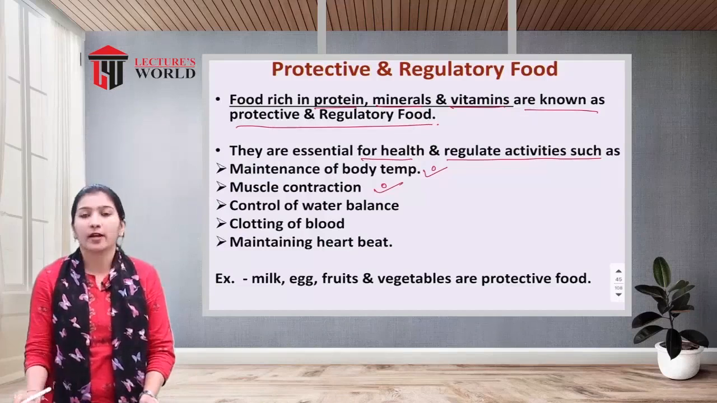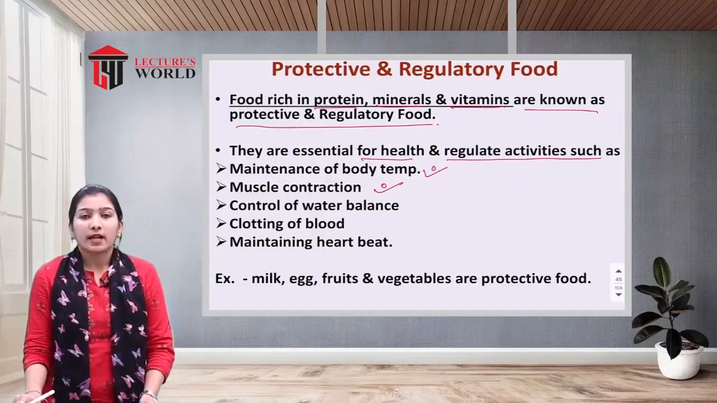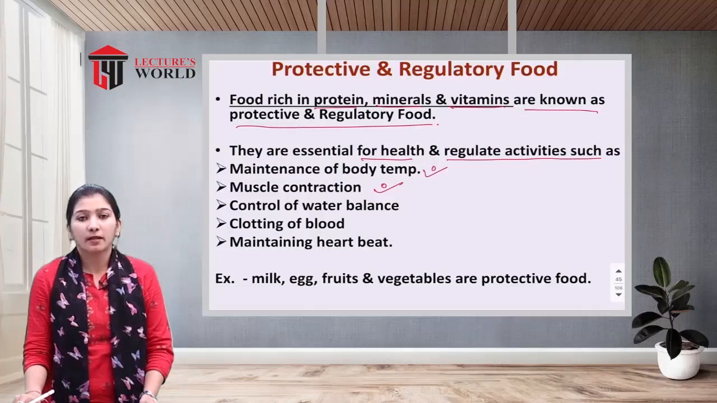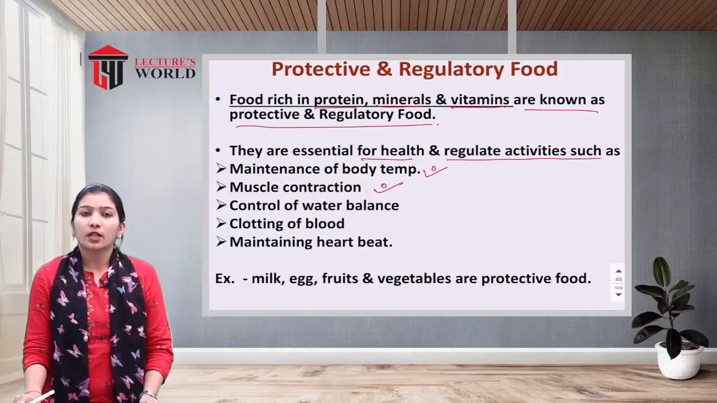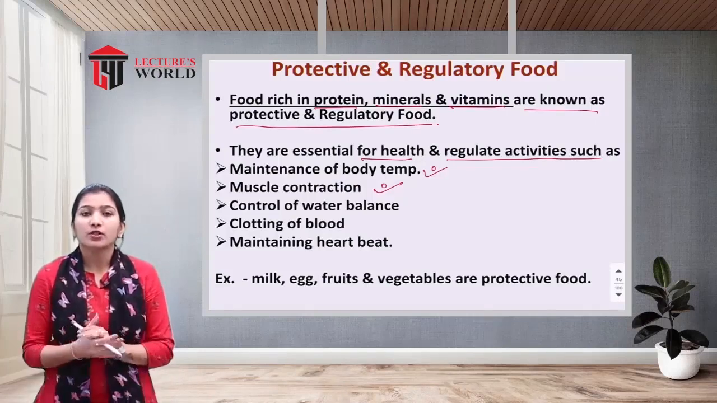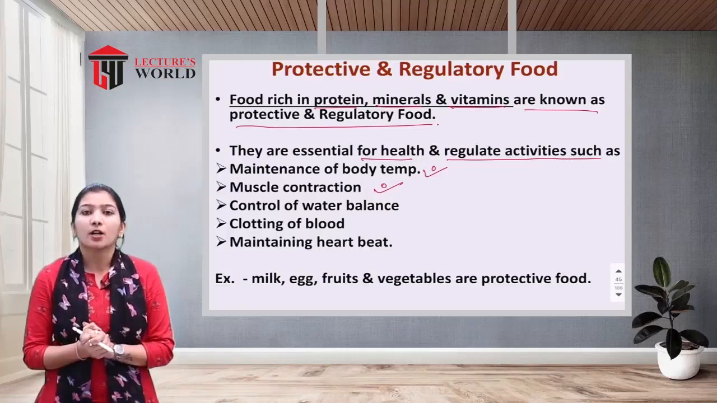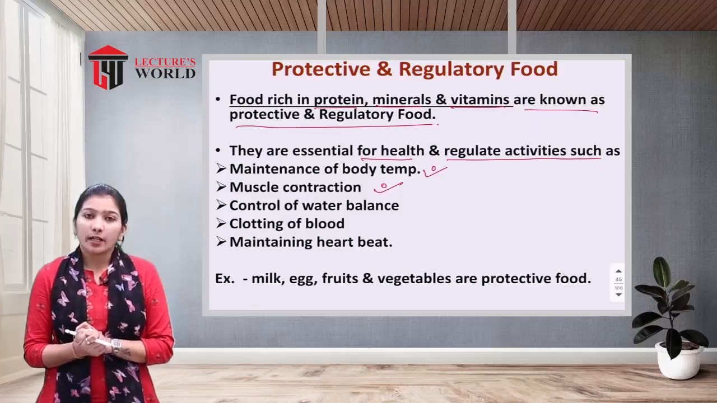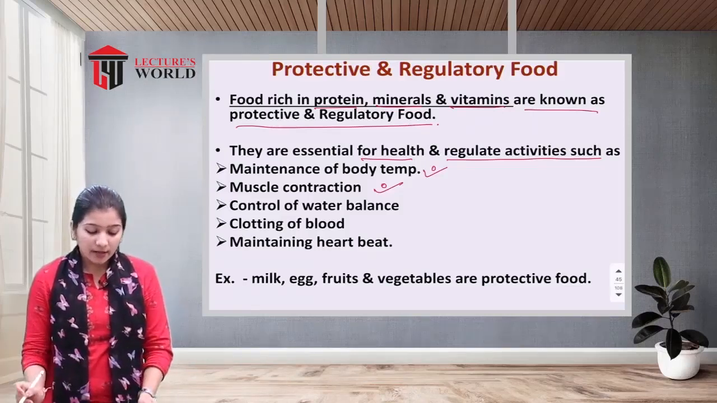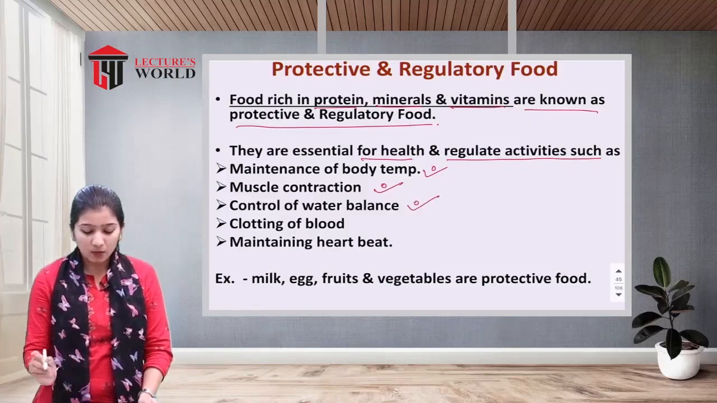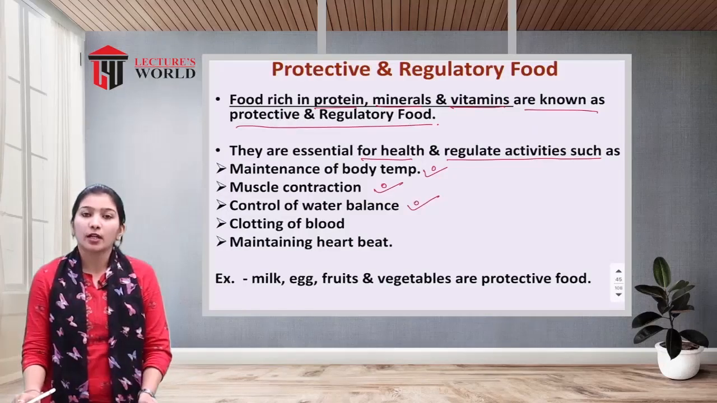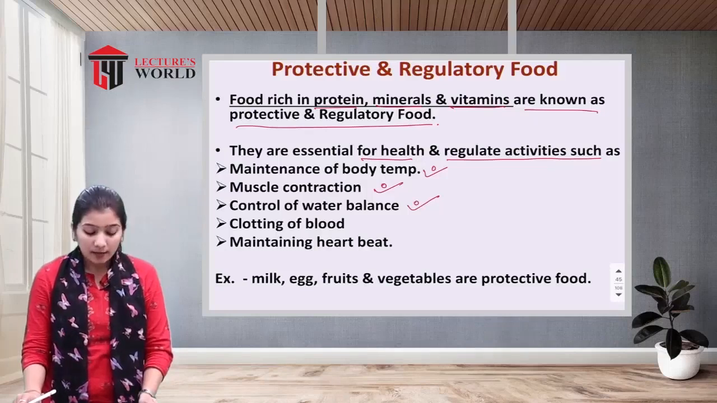Next is muscle contraction. Potassium, calcium and magnesium, these three are the minerals required for muscle contractions. Our body is fully made up of muscles and tissues. For doing any kind of activity, we require the relaxation and contraction of the muscles, and for that our body requires magnesium, sodium and calcium. Next is control of water balance. For controlling the fluid balance in the body, our body requires three minerals: calcium, sodium and potassium.